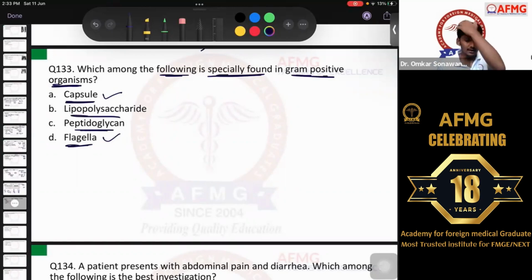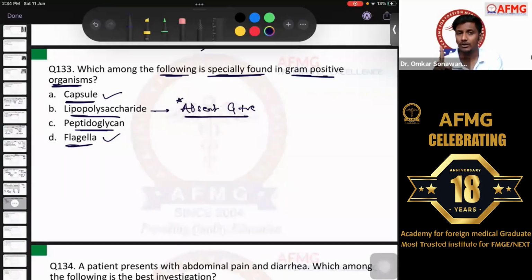Please remember, guys, lipopolysaccharide is absent in gram-positive organisms. Rather, they are asking specially found in gram-positive organisms. So lipopolysaccharide is absent in gram-positive organisms. It is present in gram-negative organisms. ठीक है ना? So अगर exception पूछा था, then the question would have been, which among the following is not found in gram-positive organisms?